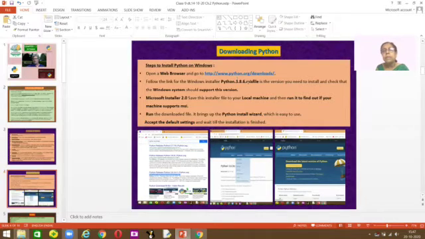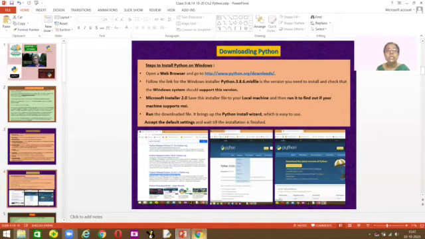When you say Python 3.8.6 MSI, that is a Microsoft Installer file, so it will support the Windows system. Save this installer on the local machine and run it, and you can find that the machine supports MSI, that is Microsoft Installer. Run the downloaded file, and it brings up the Python installer wizard, which is easy to use. Accept the default settings. I think I should show it to you practically.